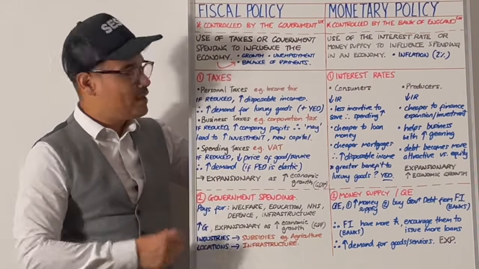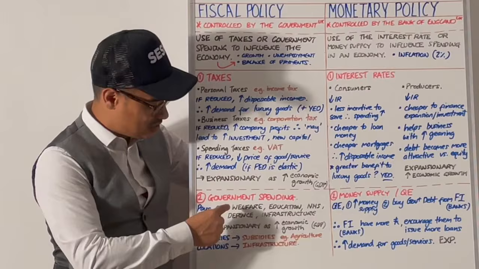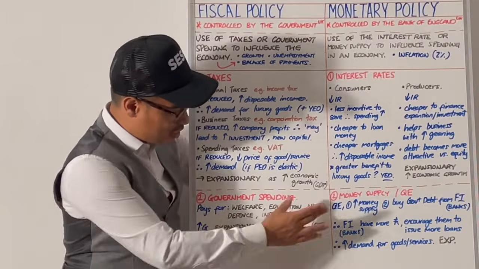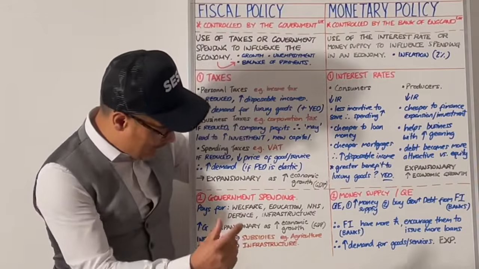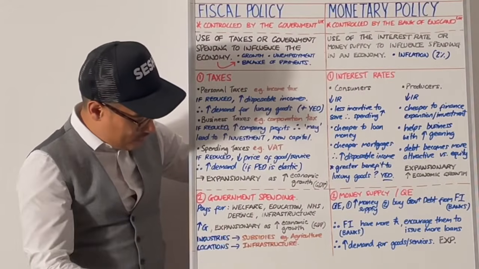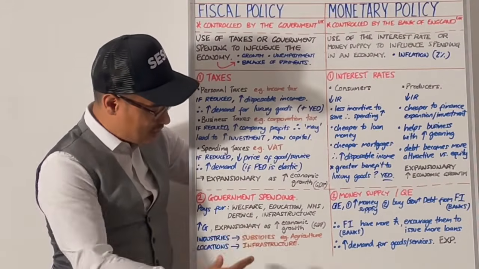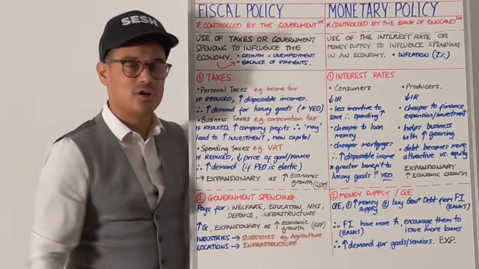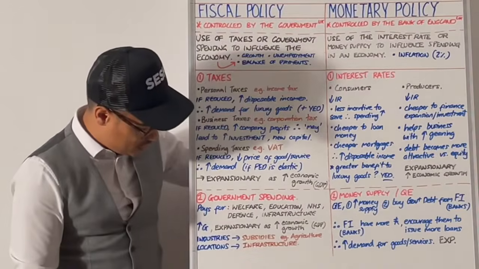The other angle is government spending. So the government might increase its spending. Remember, the government spends money on welfare, on education, on the NHS, on defence, on infrastructure to build bridges. And also, just think, if the government increases its spending, this is expansionary, and it will lead to economic growth increasing, thereby increasing gross domestic product, GDP.